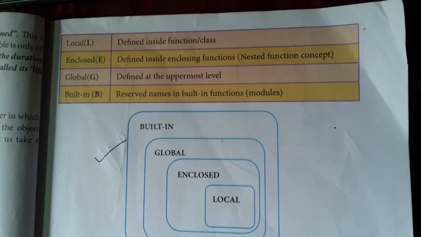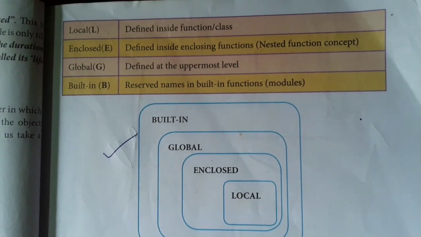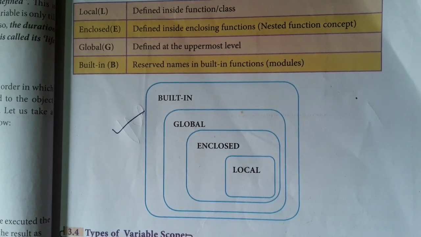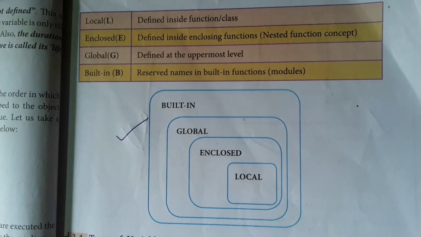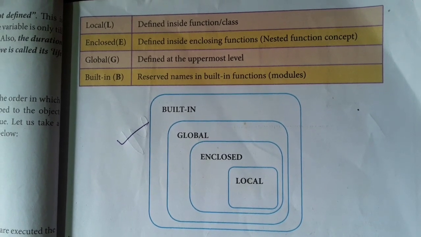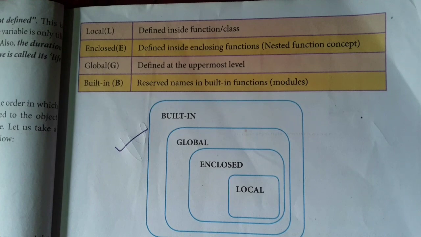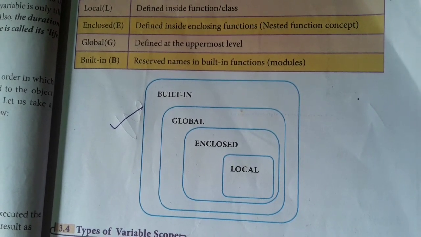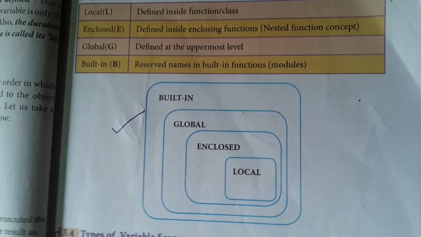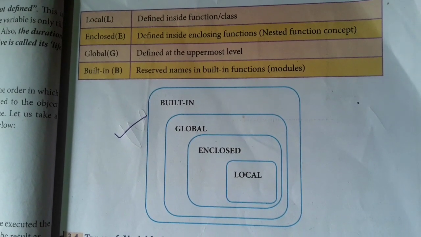Enclosed is declared inside a nested function. Global is declared outside, in the program. Built-in is a function which is already created. So here the hierarchy of the LEGB rule is given. Then we saw each and every variable scope with its example.